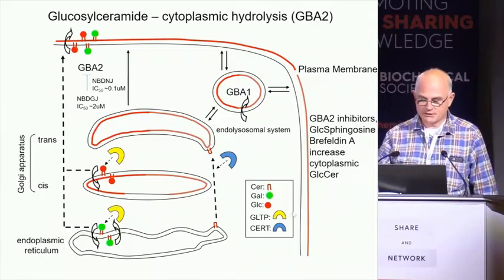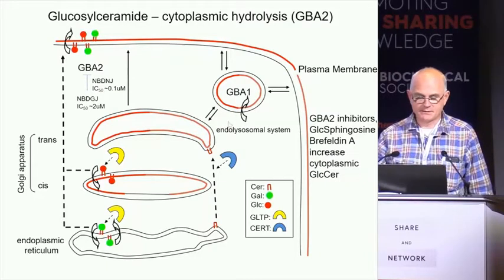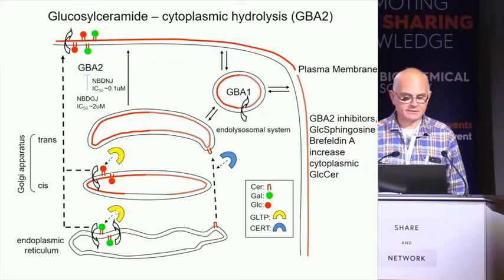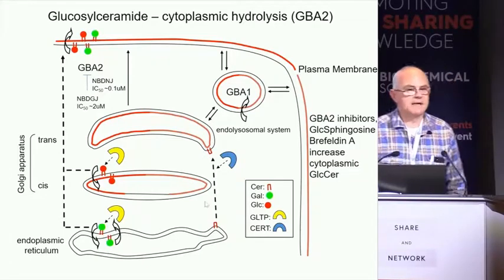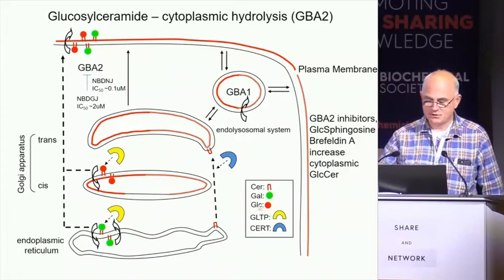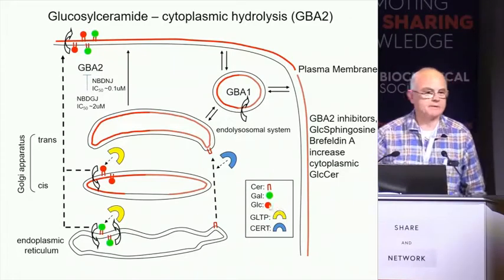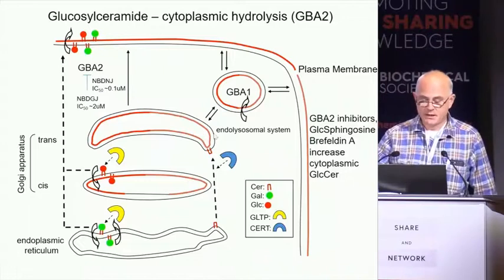There are, in fact, a lot of targets present for cytoplasmic glucosylceramide which we don't know about. So there are translocators in the post-Golgi and pre-Golgi. We don't know what these translocators are. They are putative drug targets for the future. And even for GLTP, no inhibitors of that are known, but miglustat could well be inhibiting that for all we know.